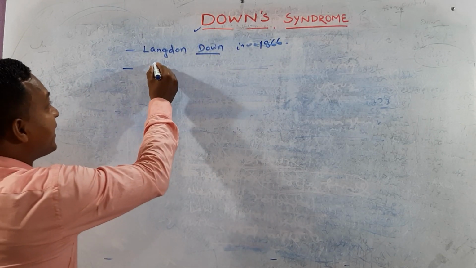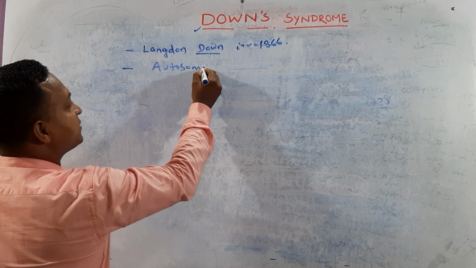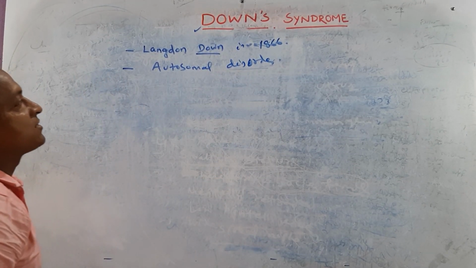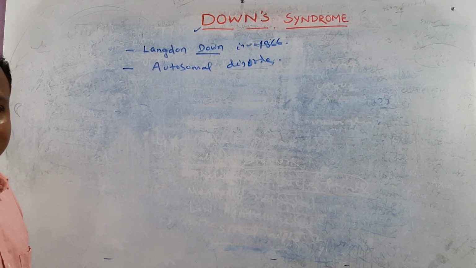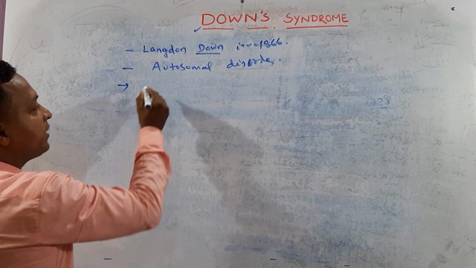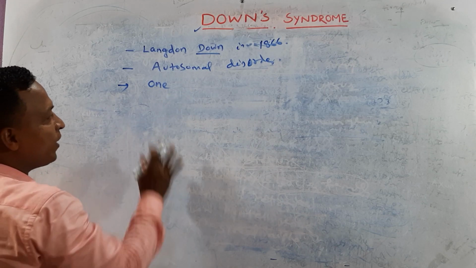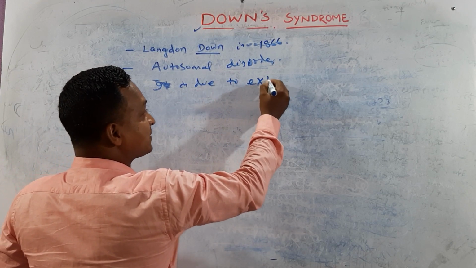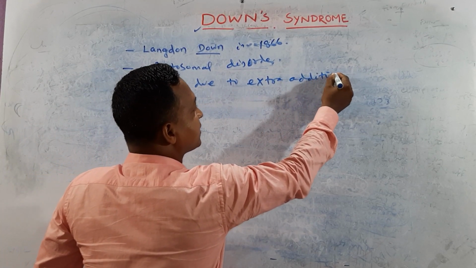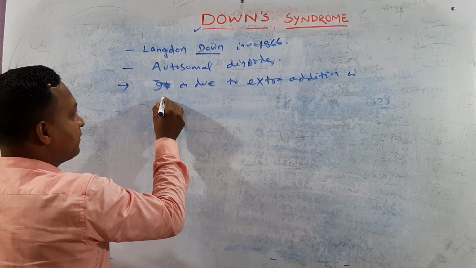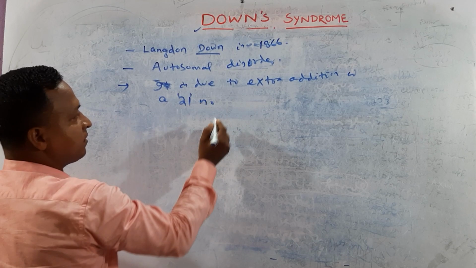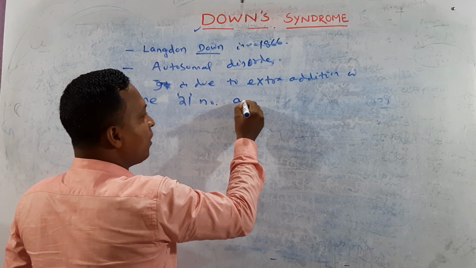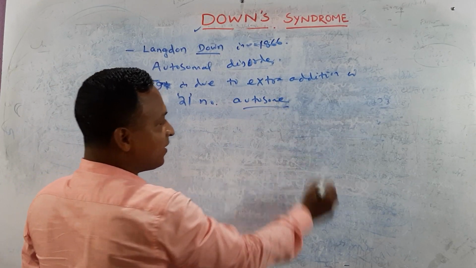It is an autosomal disorder. It is due to extra addition of one autosome, and that autosome is the 21 number autosome. So it is due to extra addition of a 21 number autosome.